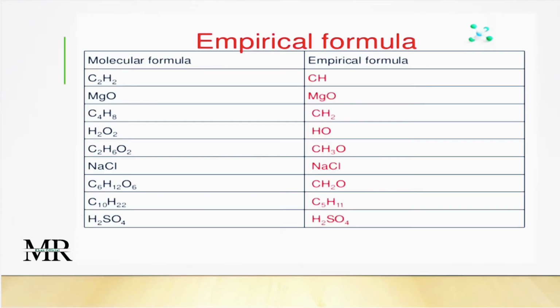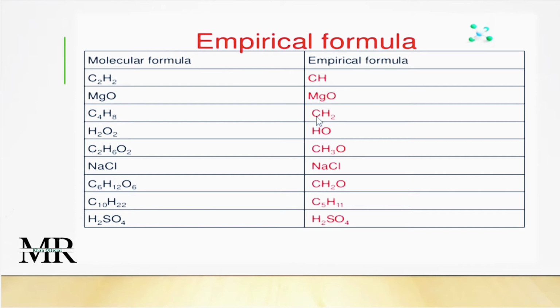Here, students, you can see that some of the empirical formulas are given. Molecular formula C2H2, its empirical formula will be CH. It means 1:1. Magnesium oxide, MgO, 1 magnesium, 1 oxygen, so it is the empirical formula. C4H8, I think it is methane, so its empirical formula will be CH.